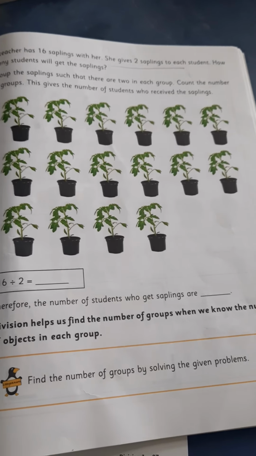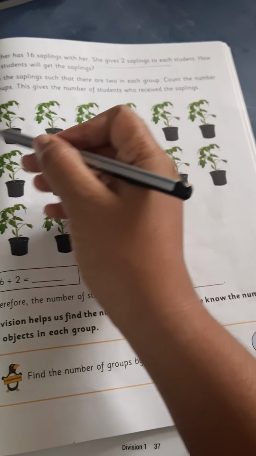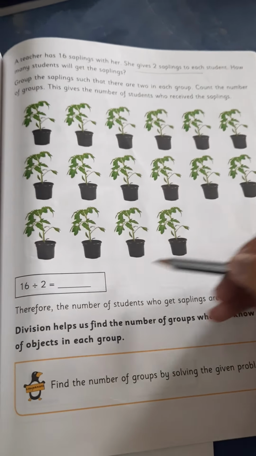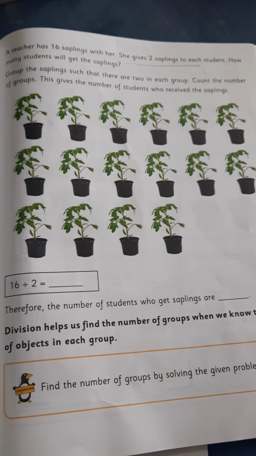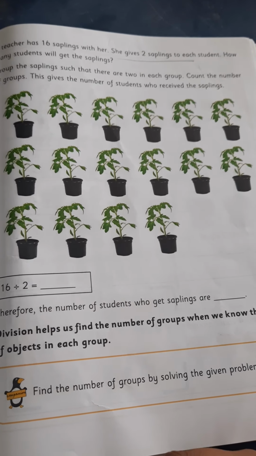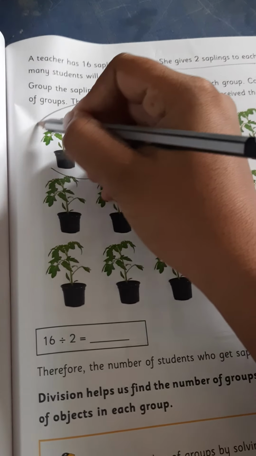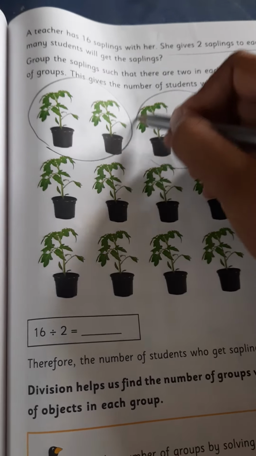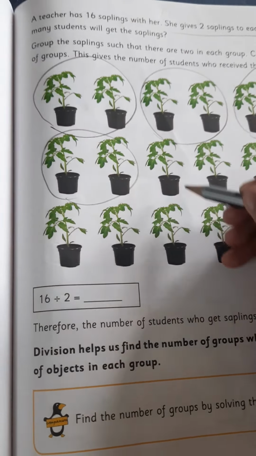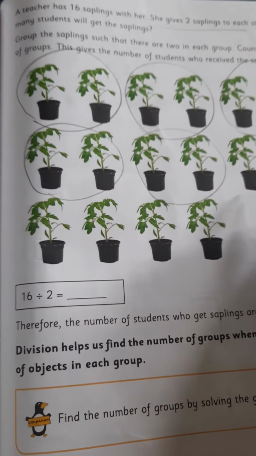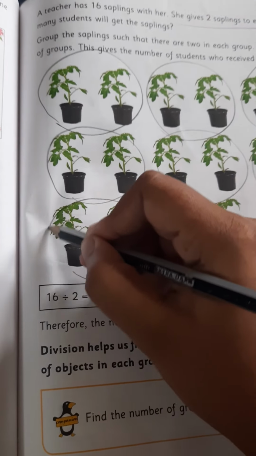Okay, for example, I am a teacher. I am having these 16 saplings. So I want to give 2 saplings to each student. That means I group these 2 saplings, and I group these 2 saplings, and again. Here I am grouping 2 saplings, children. Why? Because I want to give 2 saplings to each student.